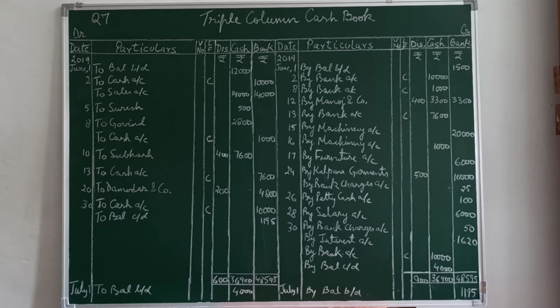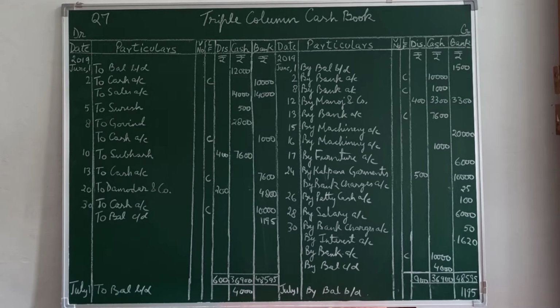Fifth, received a money order from Suresh, rupees 500. Money order is another form of cash received from Suresh. So the entry is cash account debit, to Suresh. Posting will be on the debit side. Fifth, to Suresh, cash column 500.